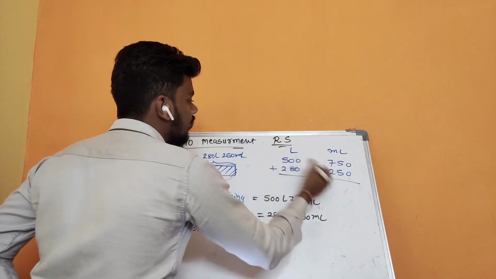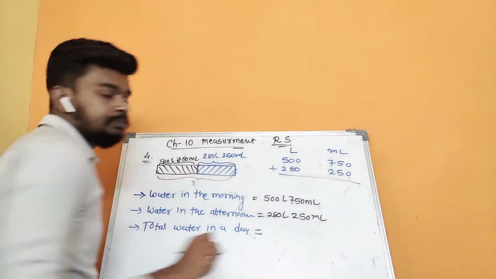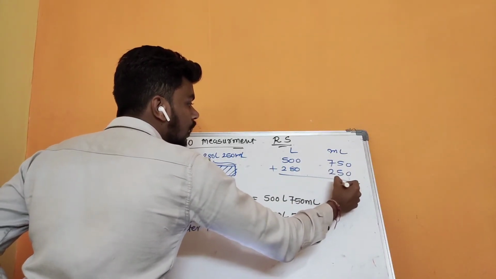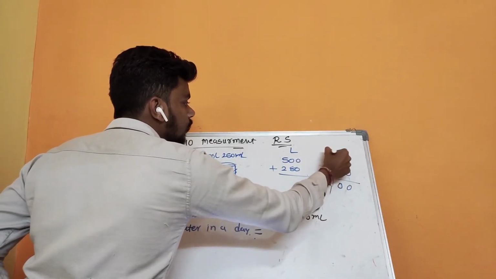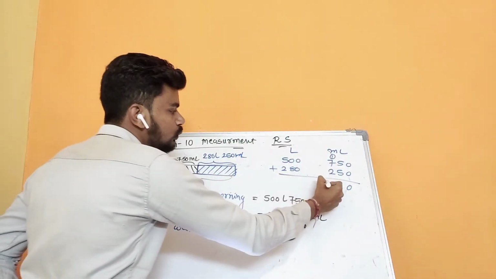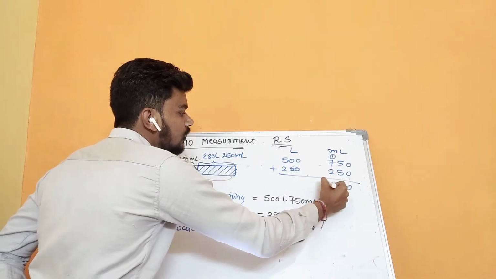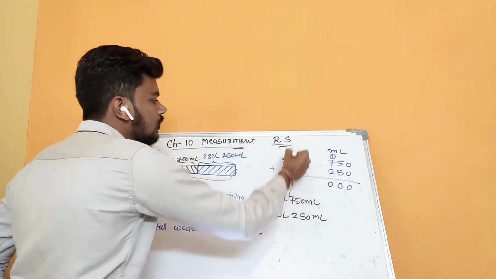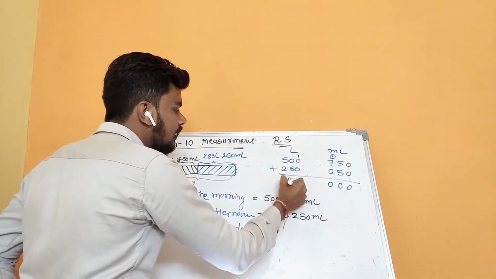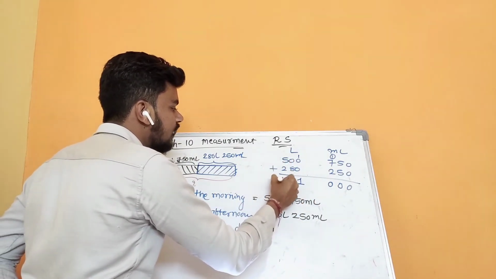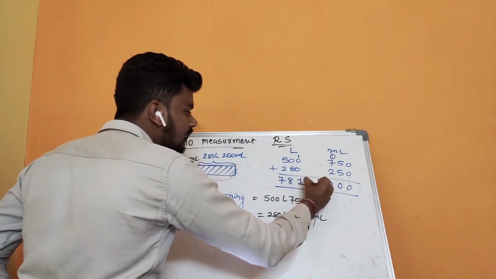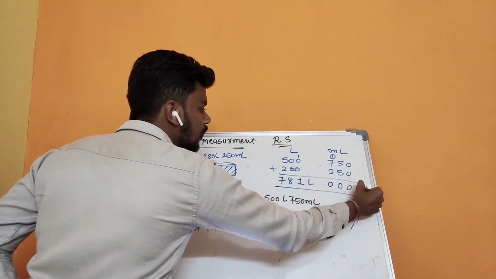We have to do the addition of this one, right? 0 plus 0, 0. 5 plus 5, 10, 0 here, 1 carry over. 7 plus 1, 8, plus 2, 10, 0 here, 1 carry over. 1 plus 0 plus 0, 1. 0 plus 8, 8. 5 plus 2, 7. So the answer is 781 liter and 000 ml.